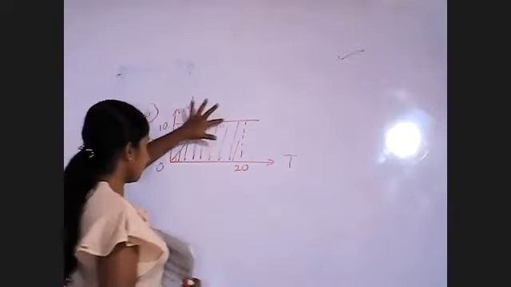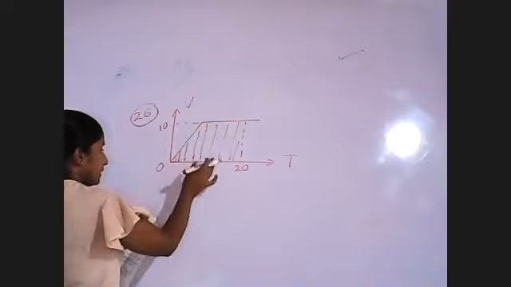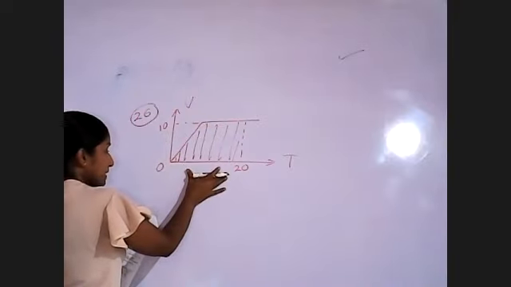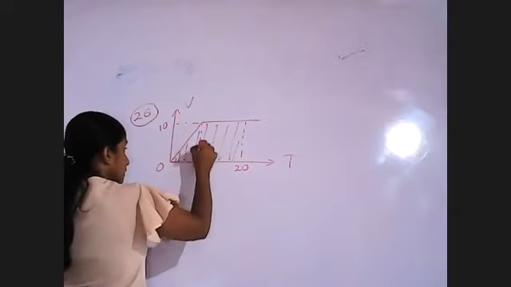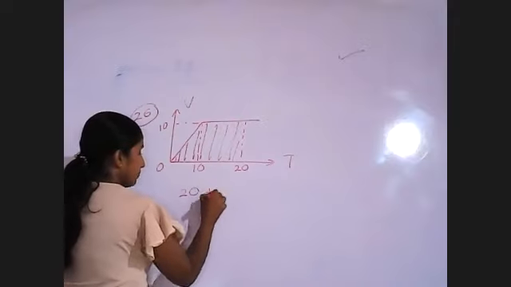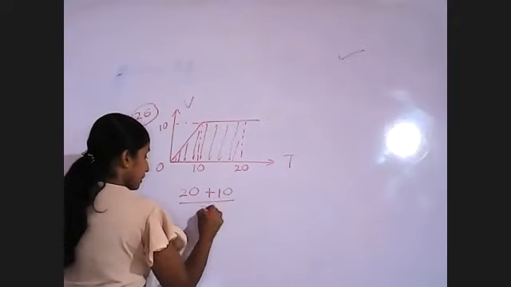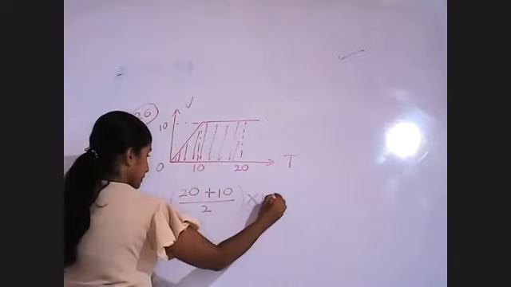So what is this shape? That is a trapezium. So we have to get the addition of the two parallel sides, then 20 plus 10, divide it by 2, and multiply by the perpendicular height.